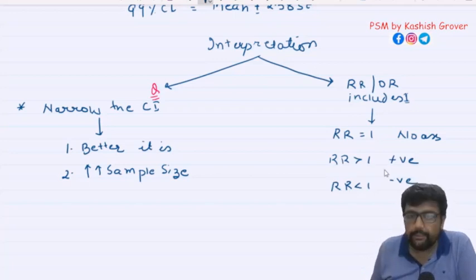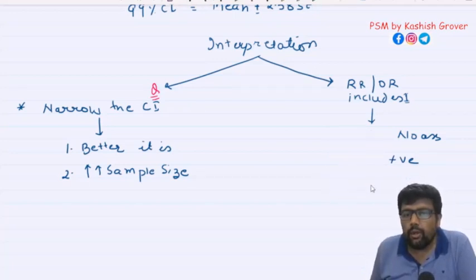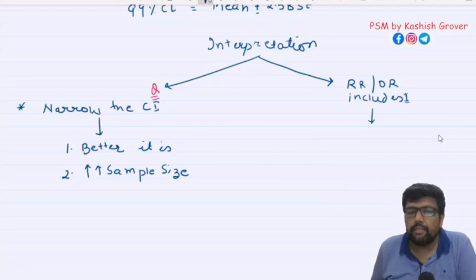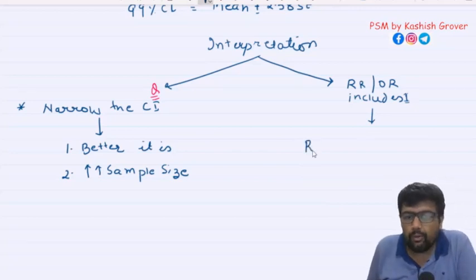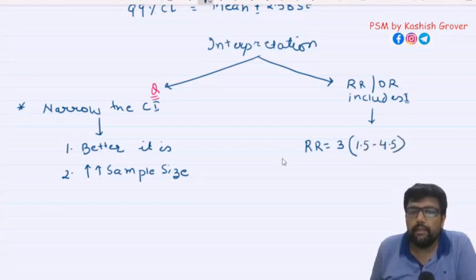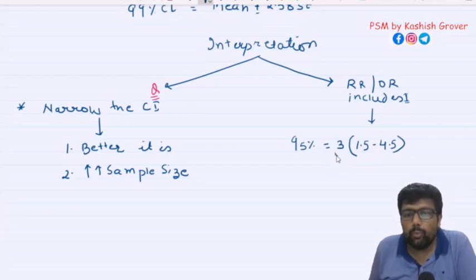Now let us see. Suppose I have done a study to find the relationship between smoking and lung cancer, and I found the relative risk is 3. Relative risk is 3, and I said it is 1.5 to 4.5, right? So this is my 95% confidence interval. Let us see what that means.